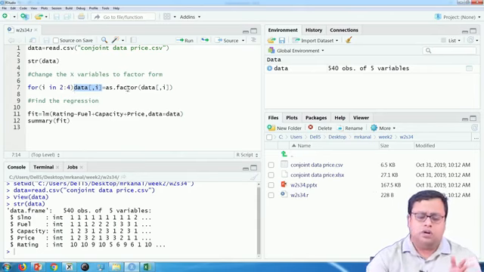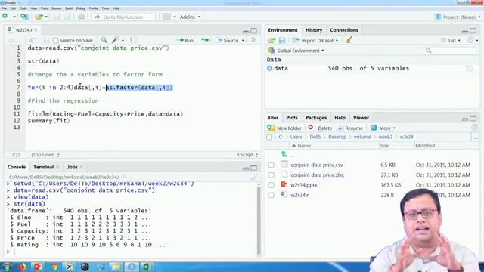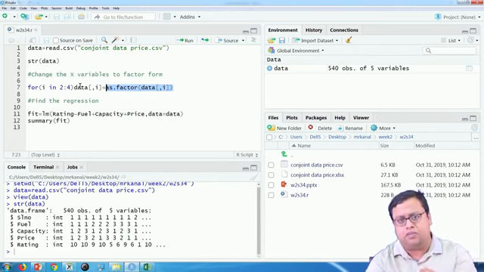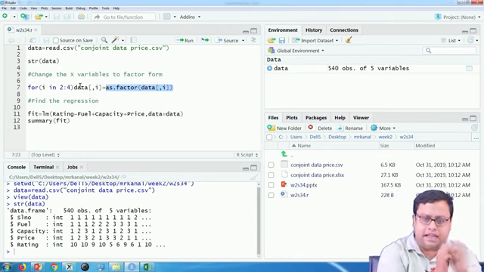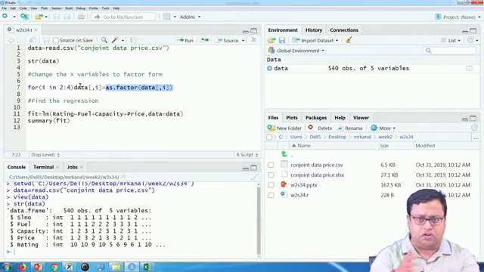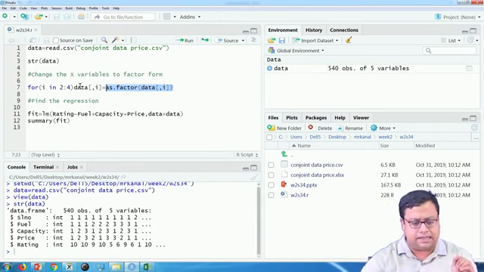Whatever the ith column was, change it to its factor form and save it back to the data's ith column, and do the same for i equal to 2, 3, 4. We just run a for loop, as simple as that.